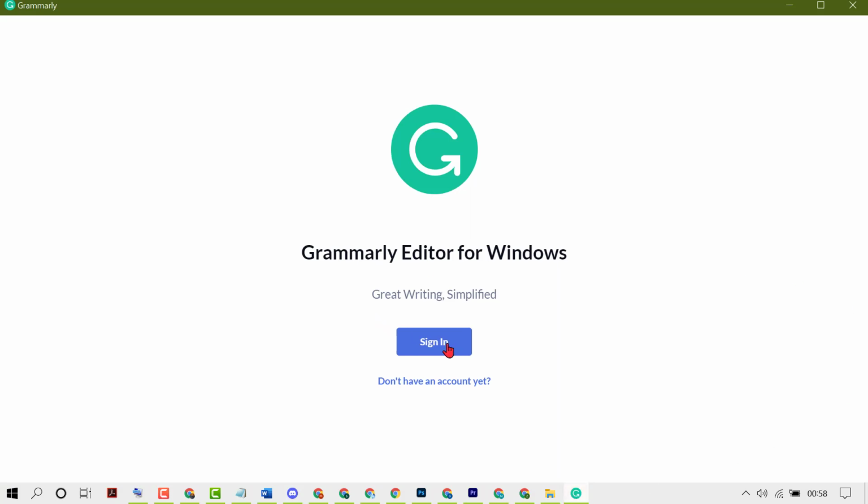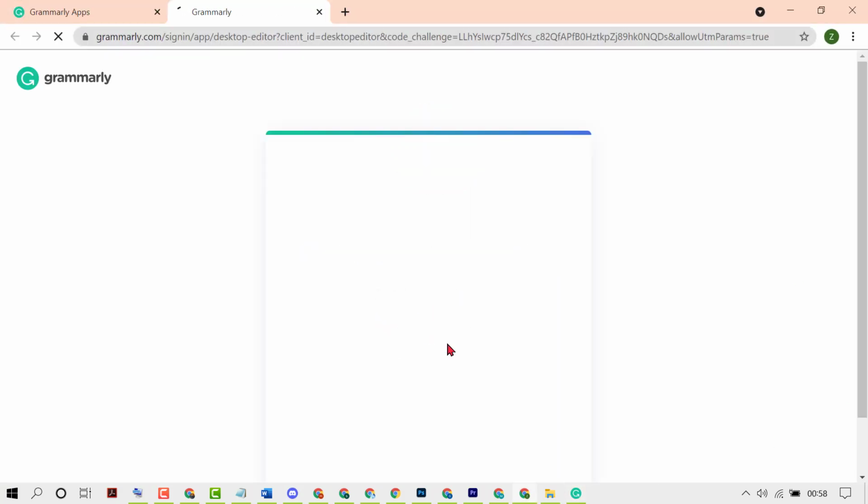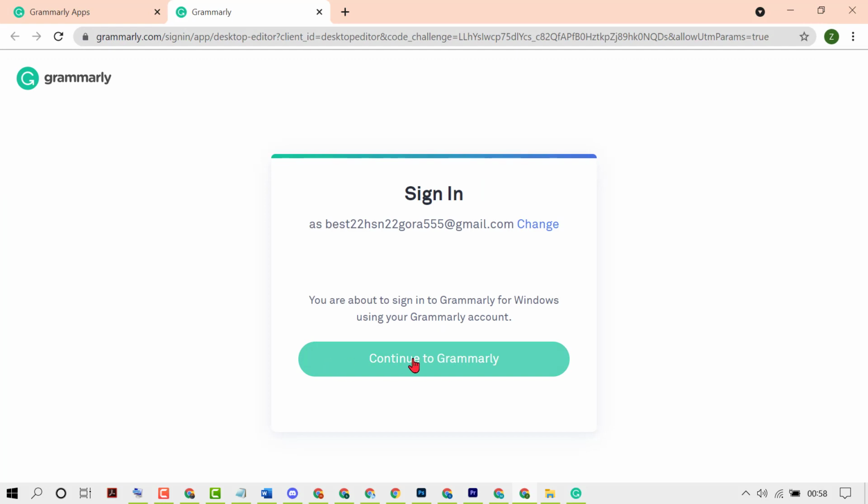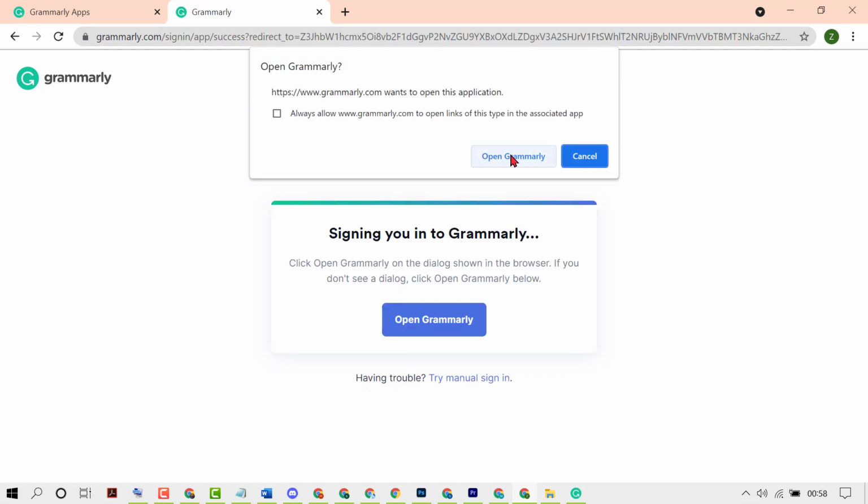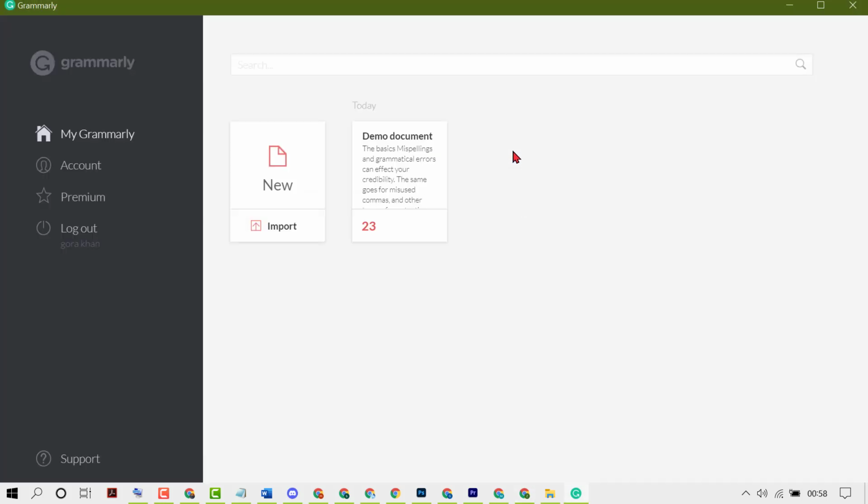Now you need to sign in. Click on continue to Grammarly. Click on open Grammarly. So like this guys, you can install Grammarly on your Windows laptop.